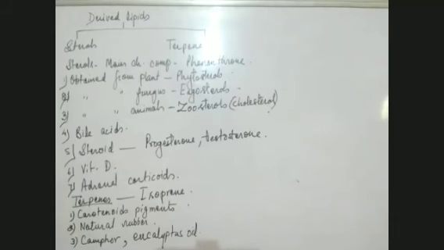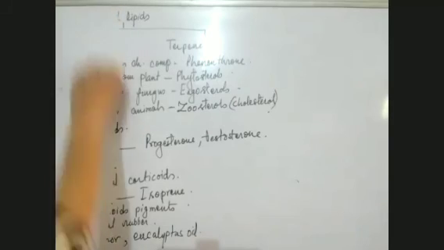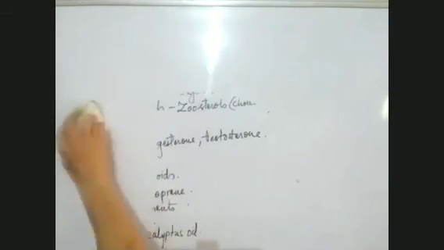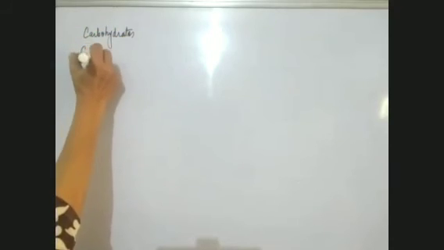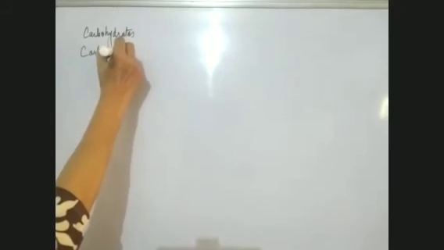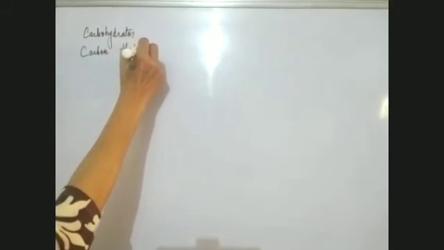So after lipids, I'll start with carbohydrates, the next biomolecule. I'll give you the introduction of carbohydrates first. What are carbohydrates? Okay. So first thing which I would like to tell you about the carbohydrates is, like all other biomolecules, the carbohydrates are also composed of carbon, hydrogen, and oxygen.